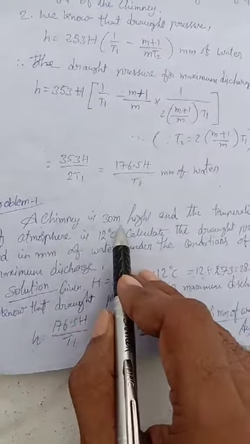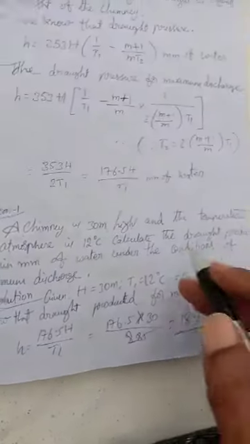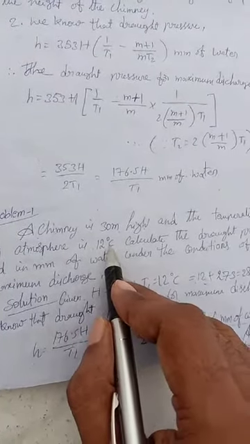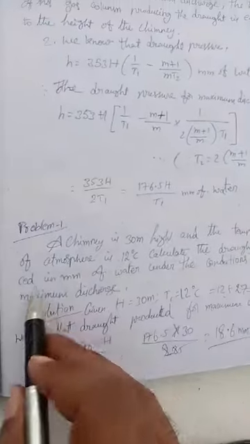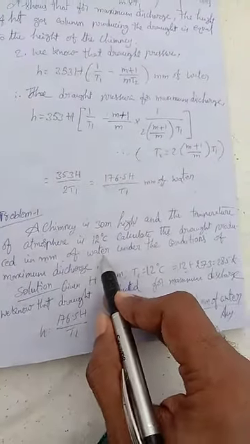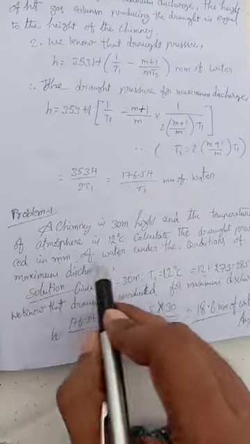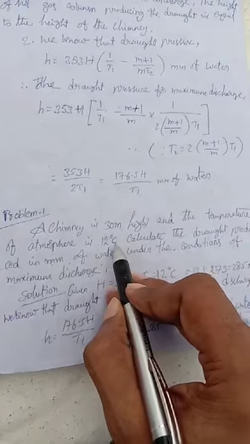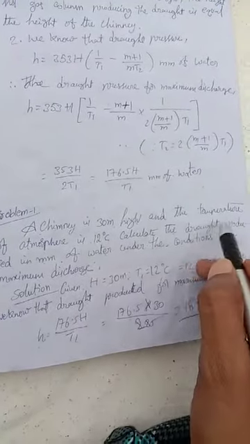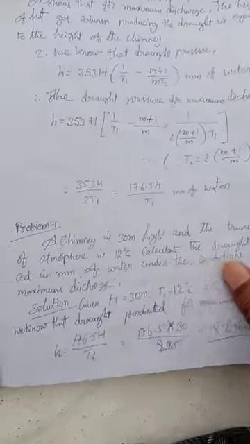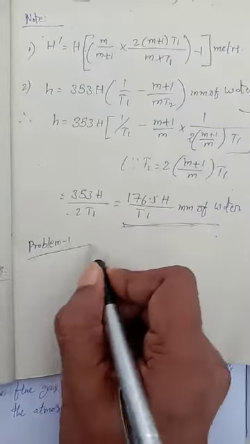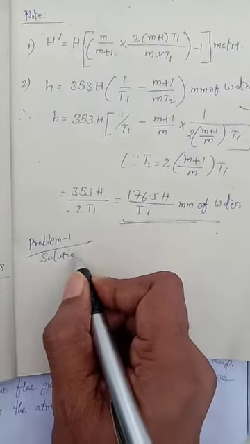A chimney is 30 m height and the temperature of the atmosphere is 12 degrees Celsius. Calculate the draft produced in mm of water under the conditions of maximum discharge. Here it gives the 12 degree Celsius temperature and H is given. So now you can write down the given data for this problem 1. Solution.